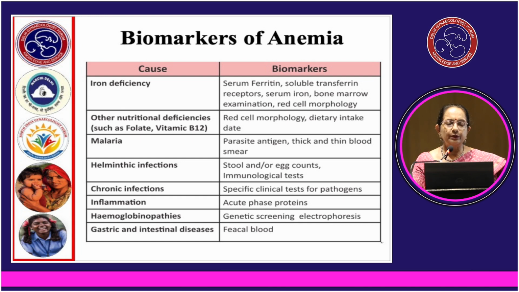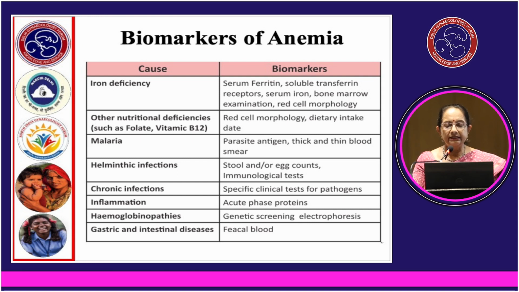If the patient belongs to an area endemic for malaria, then parasite antigen tests and thick and thin blood smears should be done to diagnose whether chronic malaria is there or not. Helminthic infections we can diagnose by stool examination. For chronic infections, depending on the history, we should order specific clinical tests for the pathogens. With inflammation, acute phase proteins will be raised if acute inflammation is there. Hemoglobinopathies need to be diagnosed by electrophoresis or by genetic screening.